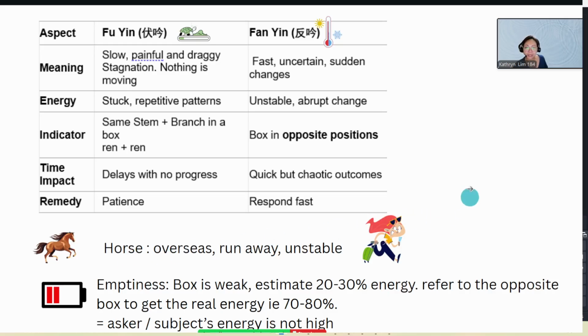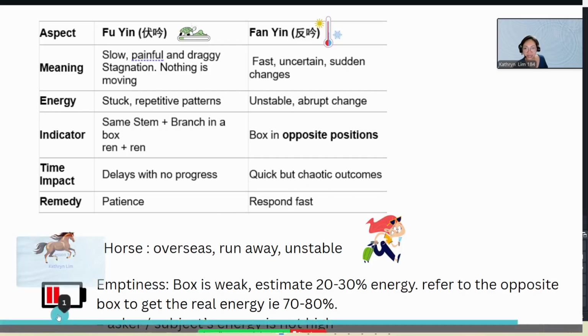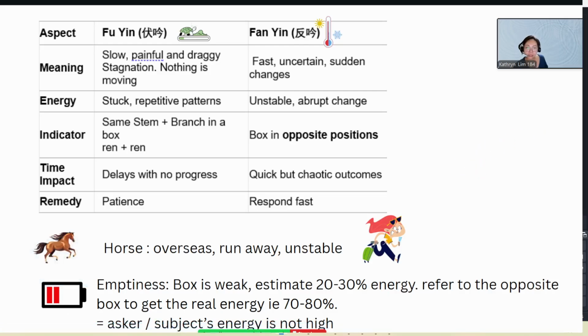The last one we talk about is emptiness. In the chart, when you see a circle on the top right corner of the box, it refers to emptiness. Emptiness is like your battery draining down, so what you see in your box is just 20 to 30%.